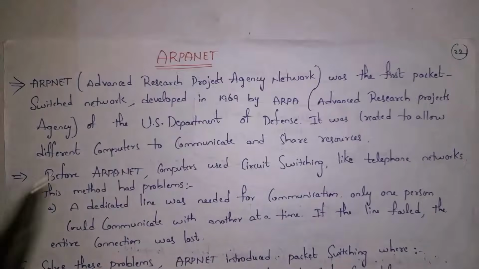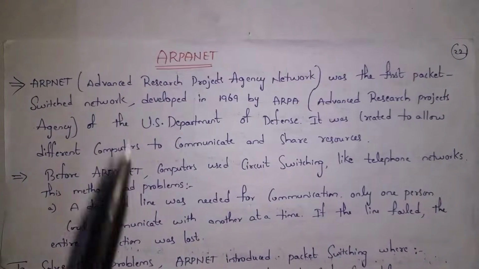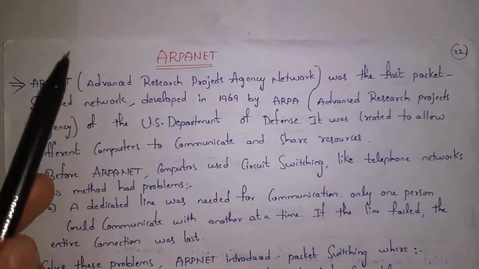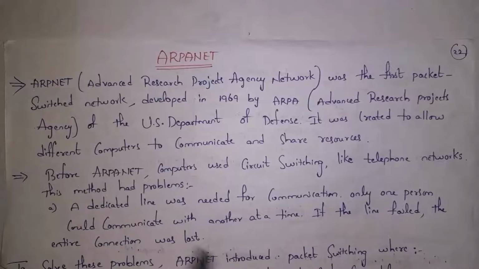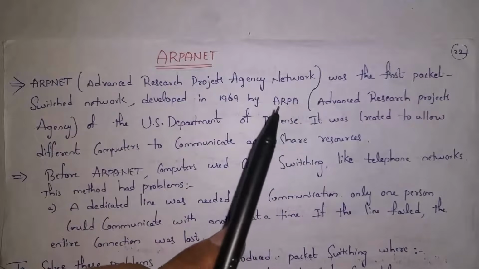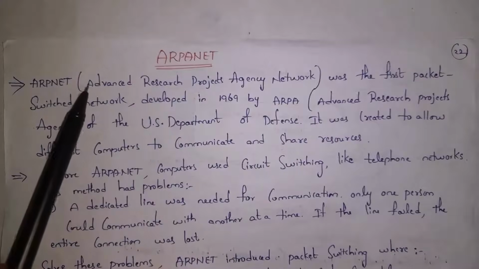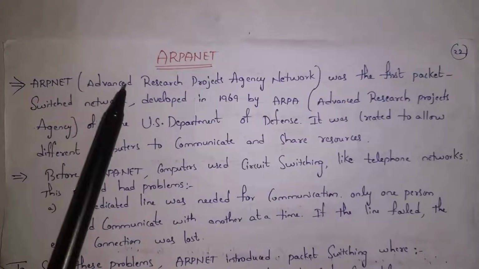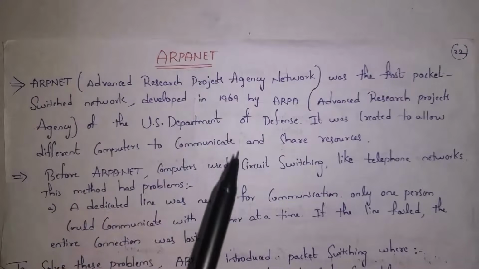Next, I will explain what is ARPANET. Guys, ARPANET stands for Advanced Research Projects Agency Network. As Advanced Research Projects Agency developed this network, that is why they gave a name ARPANET, where ARPA stands for Advanced Research Projects Agency and NET stands for network.